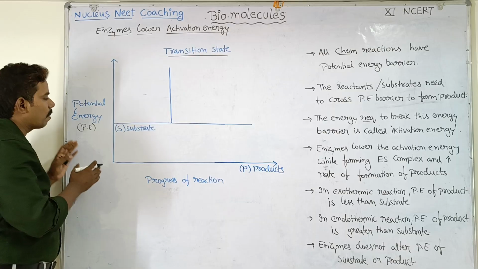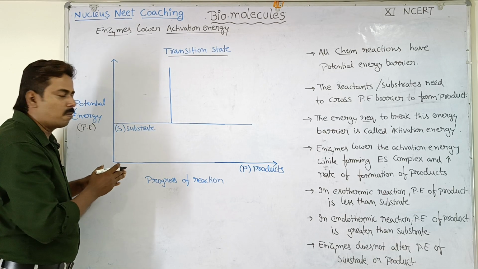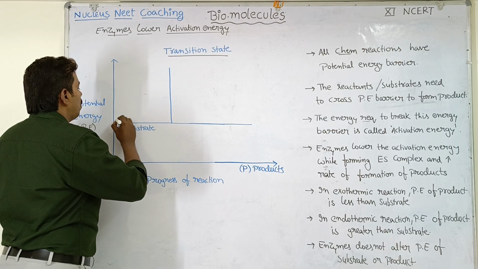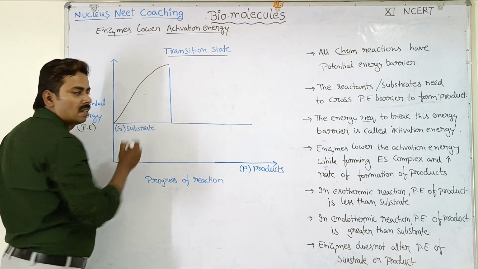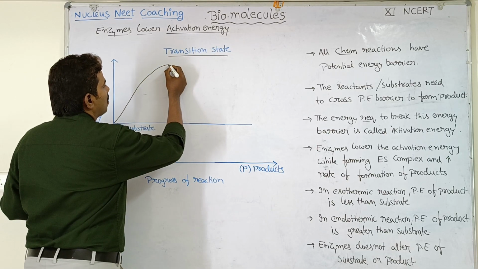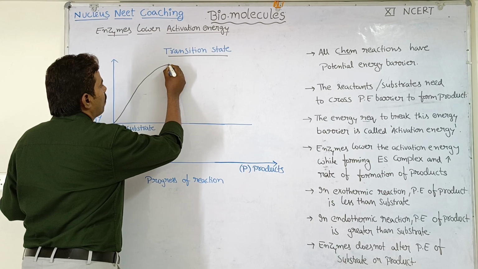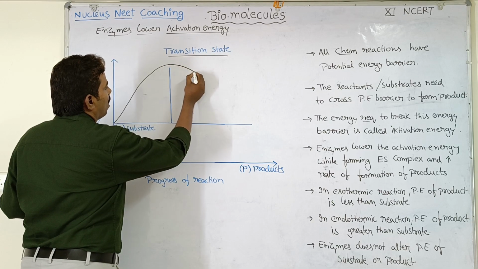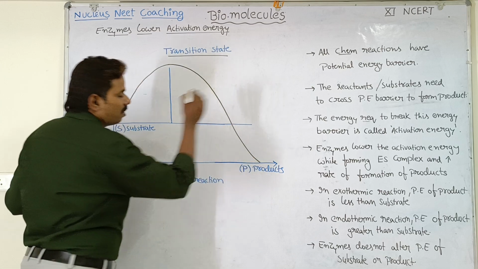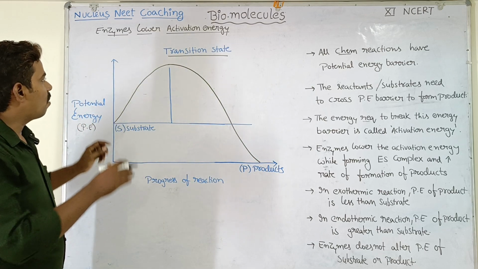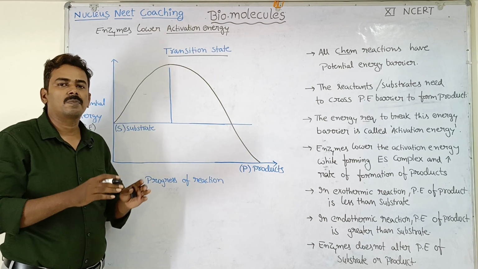Okay, so when I am supplying some energy to the substrate molecules, then the substrate molecules will reach the transition state, and once they reach the transition state, they can break the barrier of transition state and they will react to produce the products. So this is how a chemical reaction takes place.